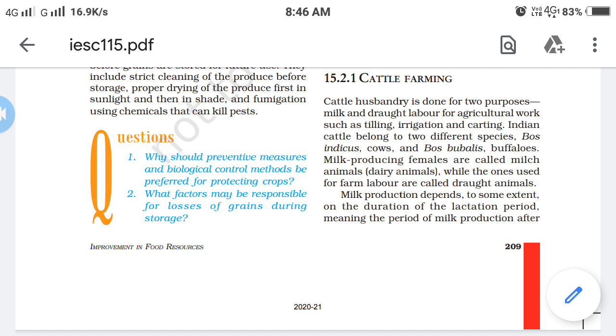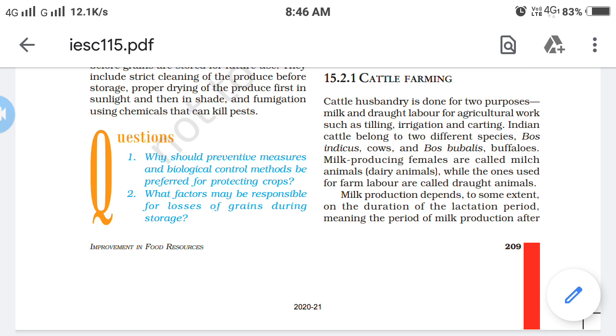Cattle means cow and buffalo. It is done for milk and for draught labor in agricultural work. As we know, the cow is kept for two purposes, milk and the bullock. The bullock is used for agricultural work such as tilling, as well as irrigation and carting.